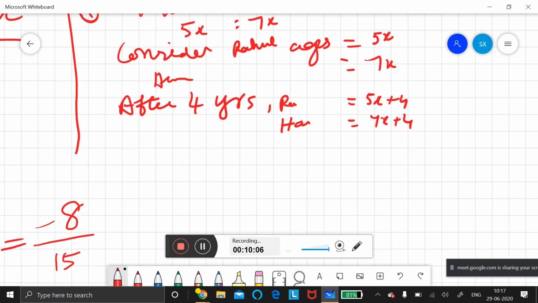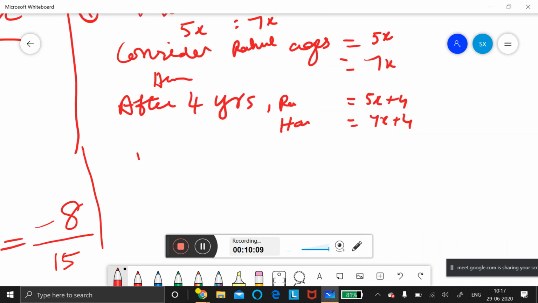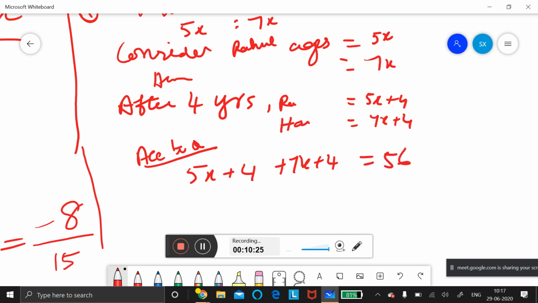And according to the question in the textbook, if they add both, you must get 56. This is the second clue, a strong clue. Second clue will be something strong, but you must use the first clue also. Then only we can do the sum. So to make a linear equation, you should use the second clue. Sum of the two ages after 4 years is 56. So 5x plus 7x will become 12x, 4 plus 4 will become 8, is equal to 56. Now say Karan Sai, what is my next step?